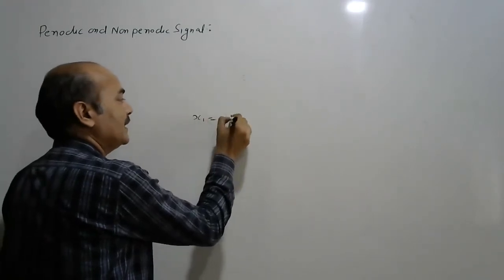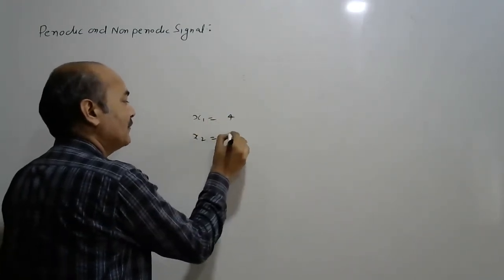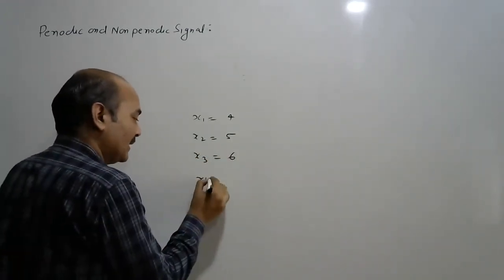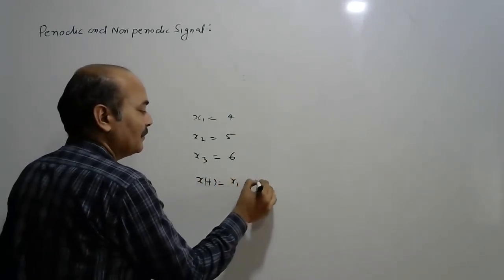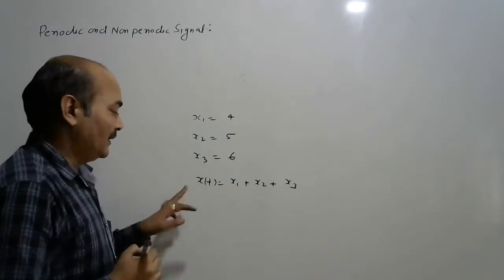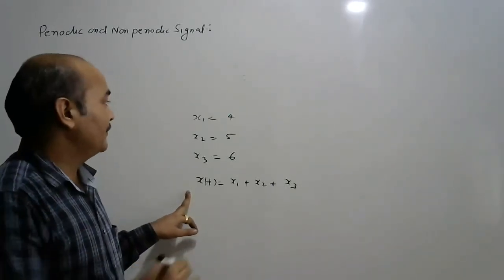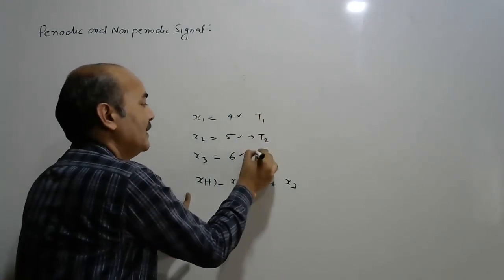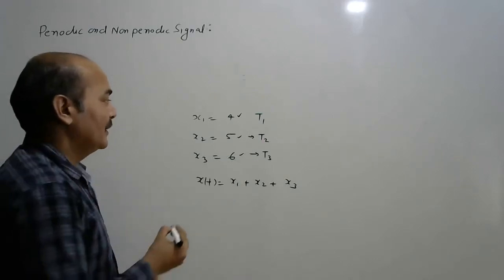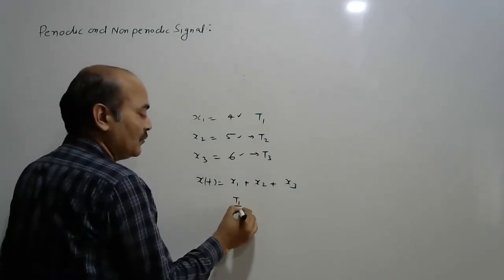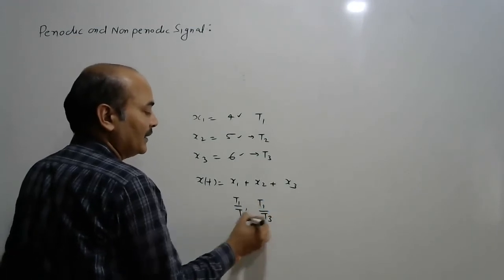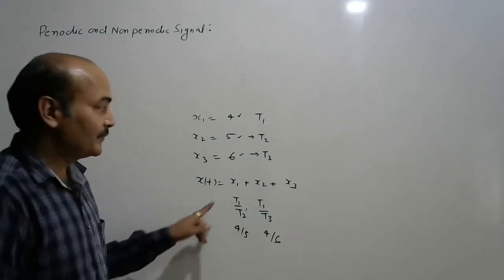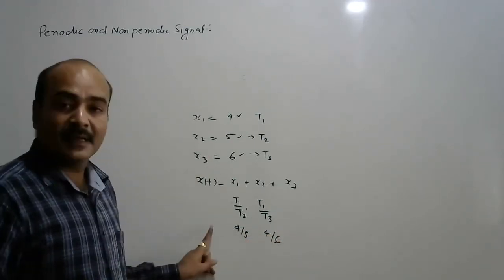Suppose x1(t) has the time period 4, x2(t) has 5, and x3(t) has 6. If x(t) is the sum of x1 plus x2 plus x3, then is x(t) time periodic or non-periodic? 4, 5, 6 represent the values of T1, T2, and T3. See, the ratio of T1 to T2 or T1 to T3: this ratio is 4 by 5 and this ratio is 4 by 6. So both are rational numbers.